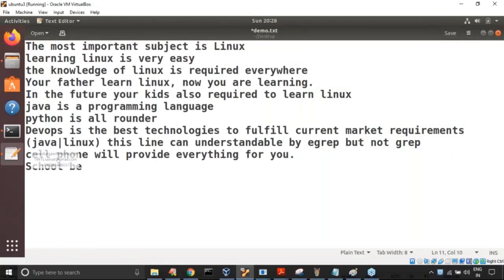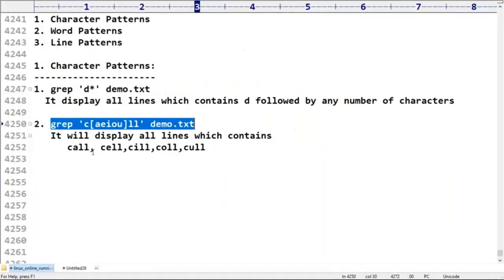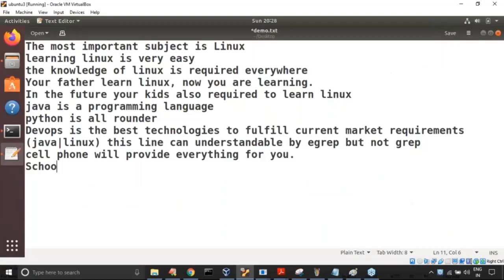Here just observe that cell, here cell call. Cell call. Here just call letter, call letter for the interview, for the interview.